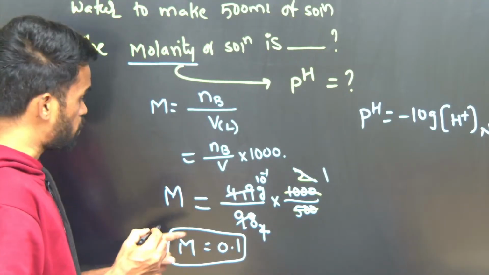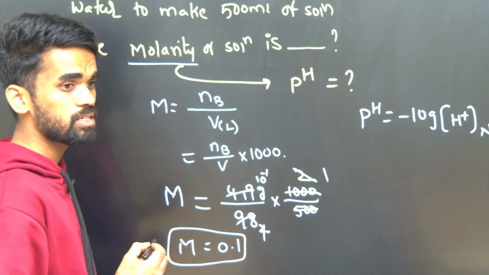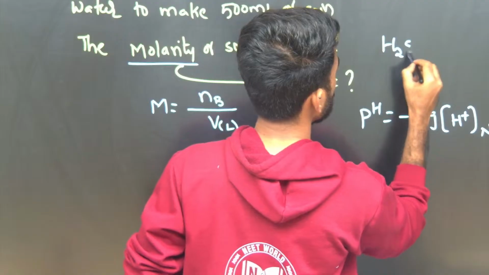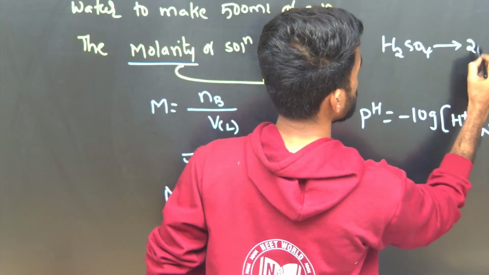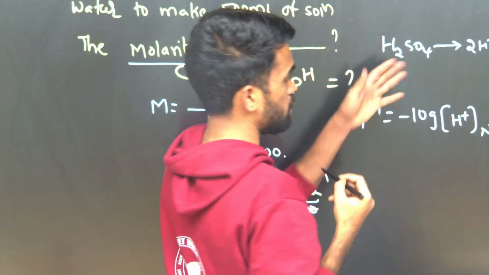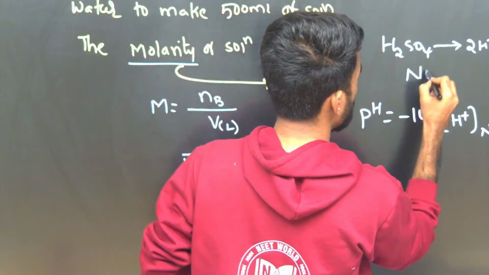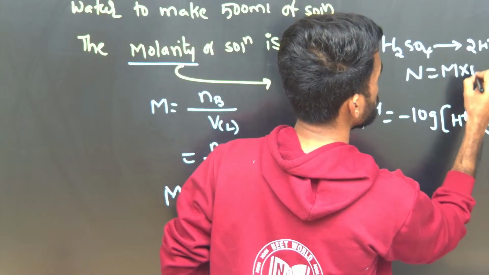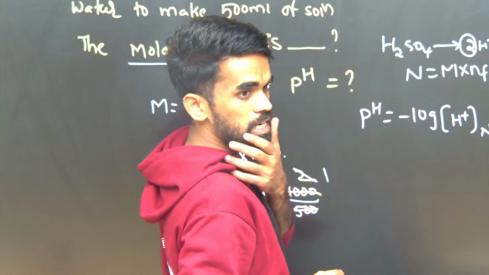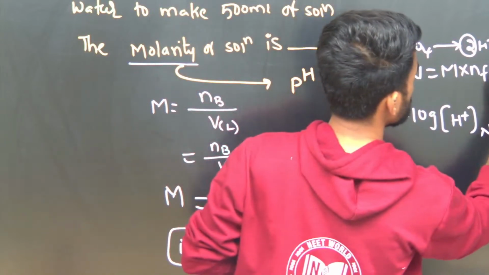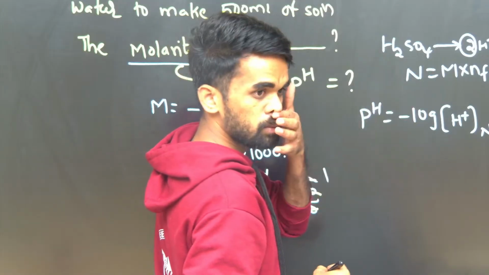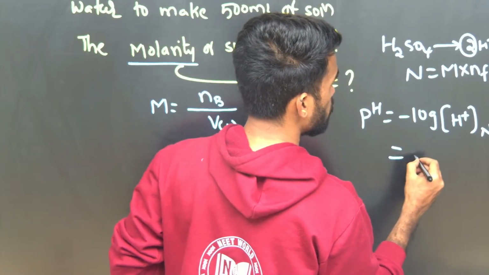So how many H plus ions come from this? 2. When it is dissociating, we will get 2 H plus ions. Normality equals molarity into its n factor. What is the n factor? 2, because the number of H plus ions released is 2. So this is 0.1 into 2. So the H plus ion concentration is 0.2.